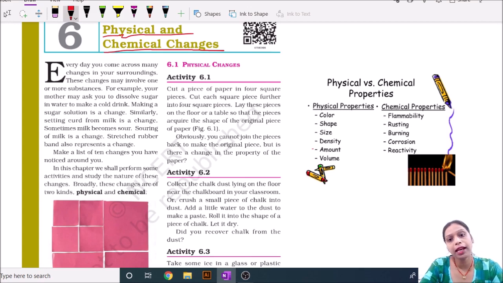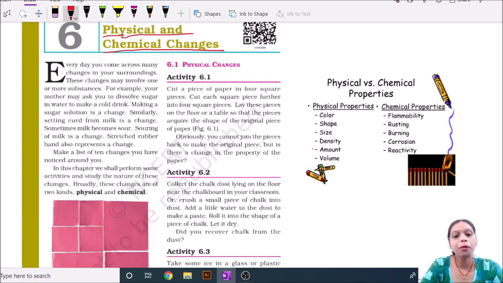Sometimes, for example, you take a paper and cut it into 4 squares. What happens here? The change occurs in the shape of the paper. Then this is also a type of change.